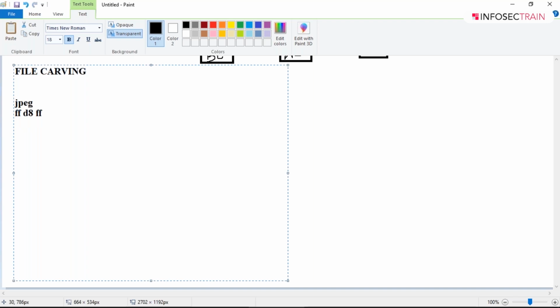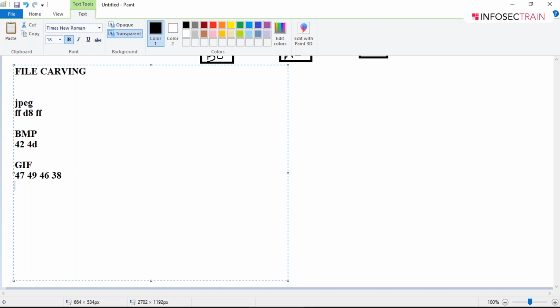Similarly, for your BMP files, the format is 42 and 4D. Then we have another one, guys, that is GIF. For GIF files, the format is 47, 49, 46, and 38. That is for GIF.